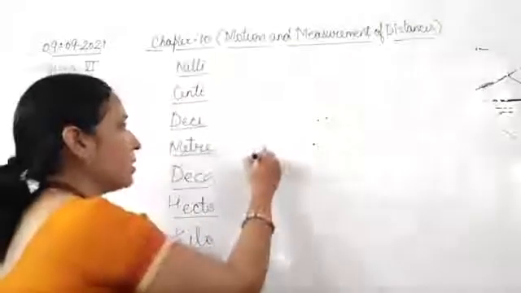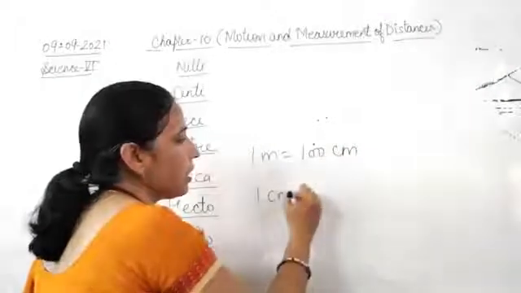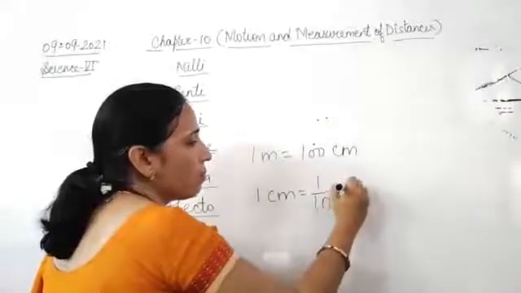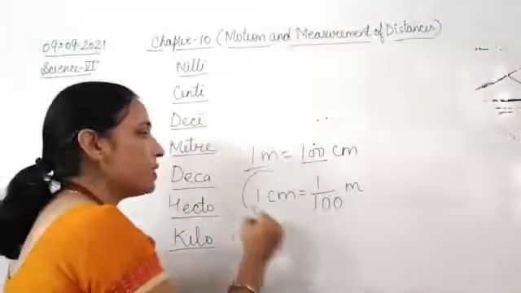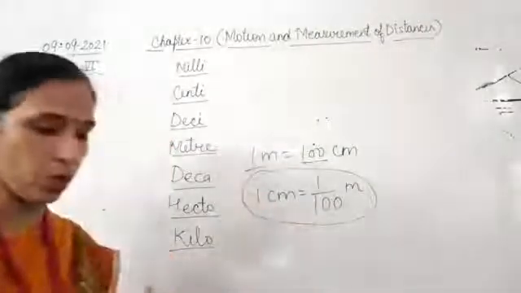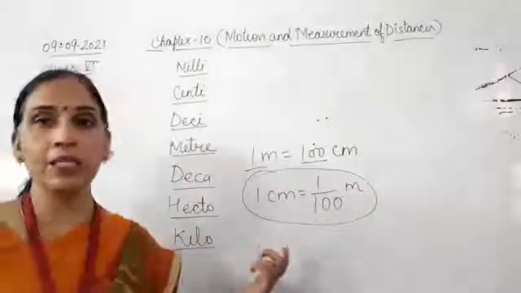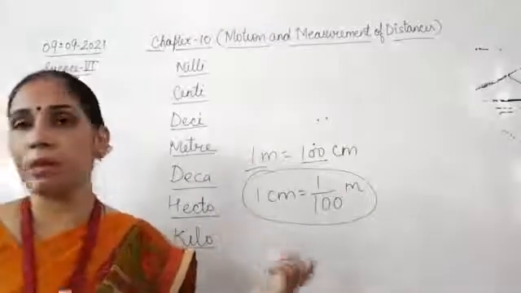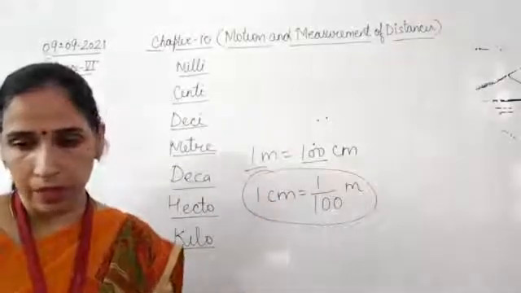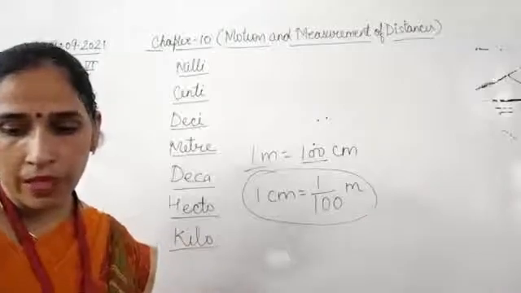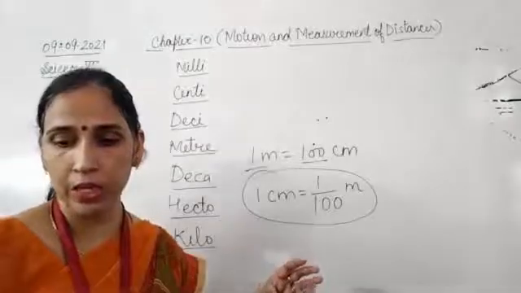So if 1 meter is equal to 100 centimeters, it means 1 centimeter is 1/100th of a meter. So this 100 will come here in the denominator. Fine. So 1 centimeter is equal to 1/100th of a meter. Centi is a prefix, that means 1/100th of a meter.